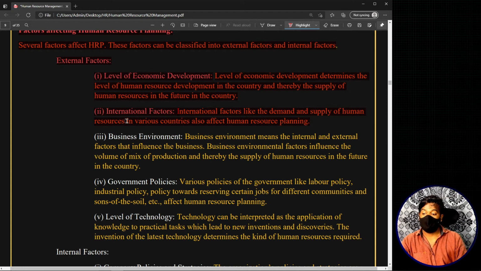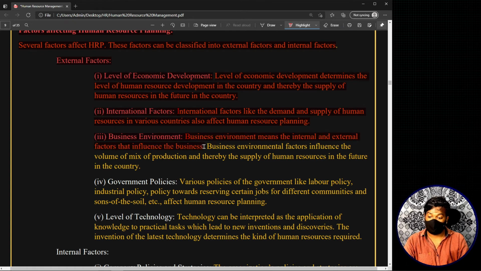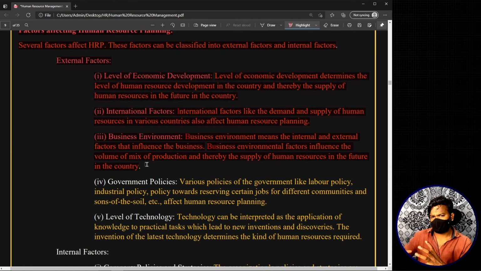Now the third external factor is the business environment. Business environment means the internal and external factors that influence the business in general. Business environmental factors influence the volume and mix of production and thereby the supply of human resource in the future of the country. So, based on the dynamic nature of the business environment, it also has the power to affect or impact human resource planning.